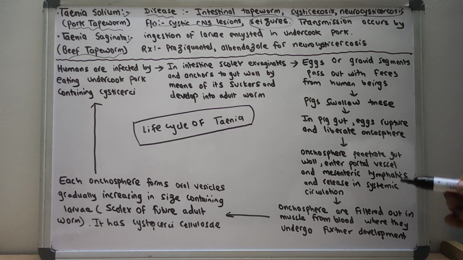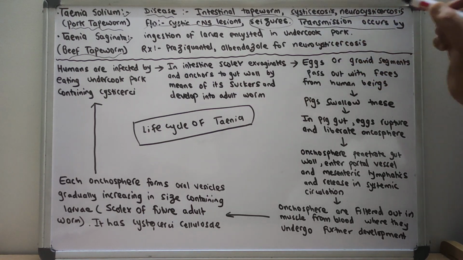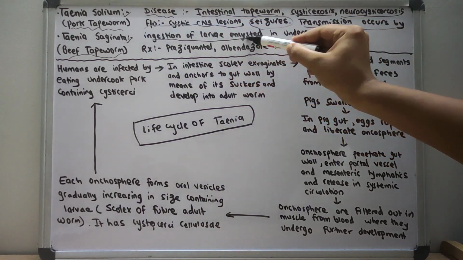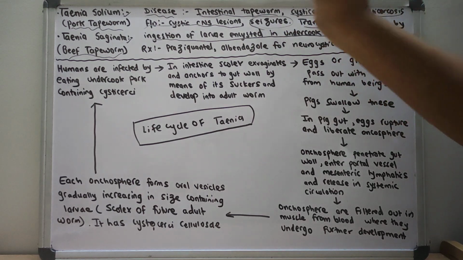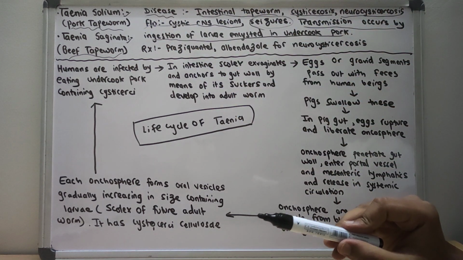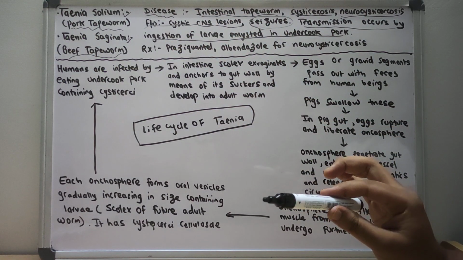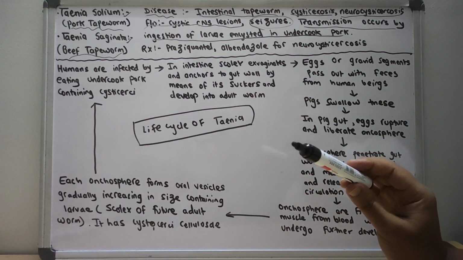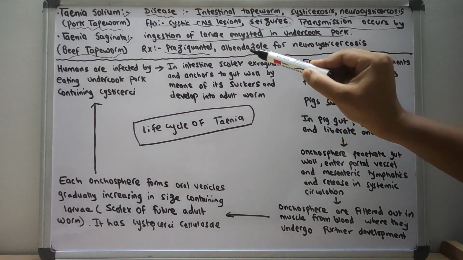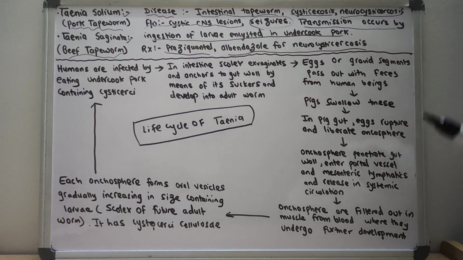seizures. The transmission occurs by ingestion of larvae encysted in undercooked pork in the case of Taenia solium, whereas in undercooked beef in the case of Taenia saginata. So the treatment of this Taenia infection is praziquantel, and albendazole for neurocysticercosis.